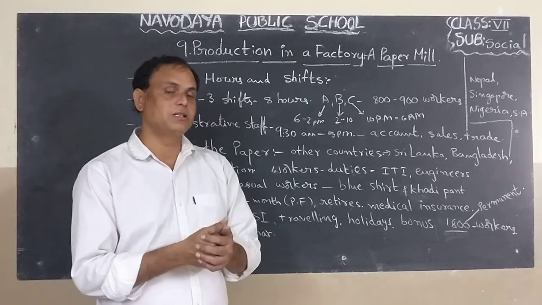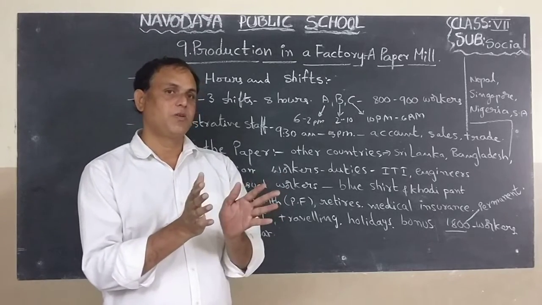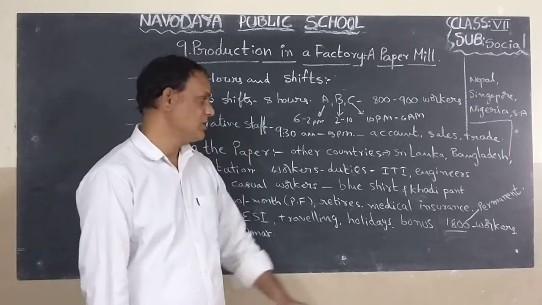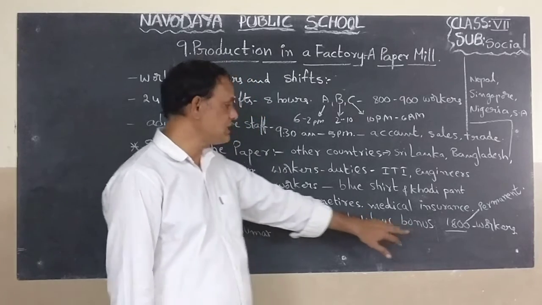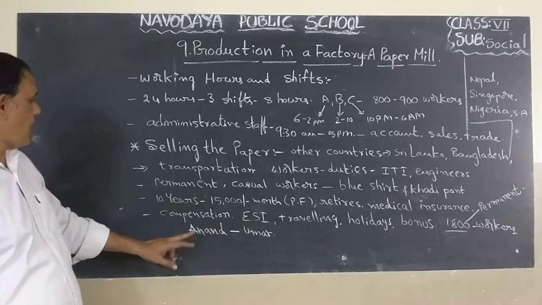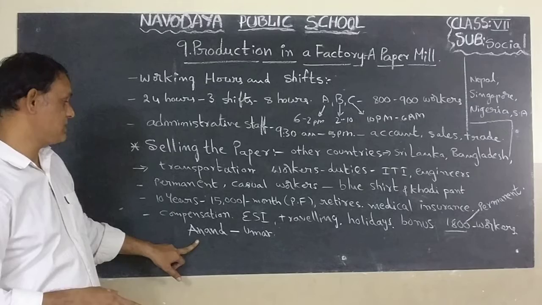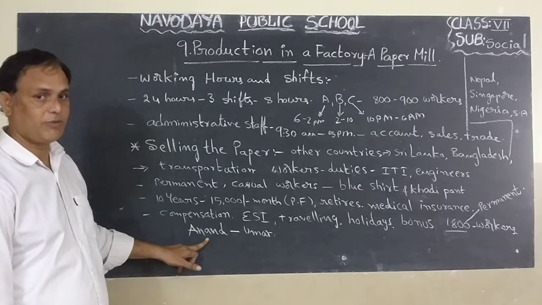Out of profits, the management will issue some profits to the workers for the encouragement of the workers. This is called bonus. So every year he will get bonus from the factory. So these are all the benefits taken by Anand from the factory, children. That is the permanent worker's condition in the factory.